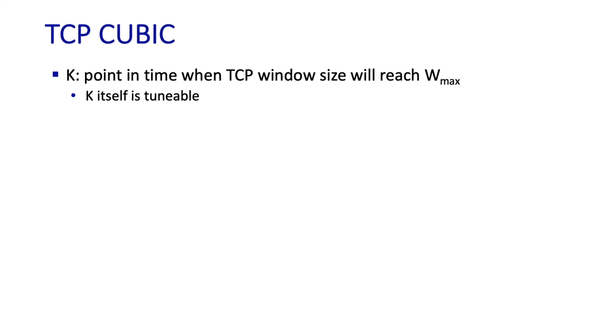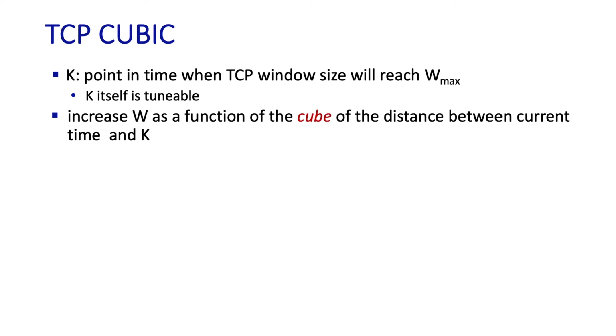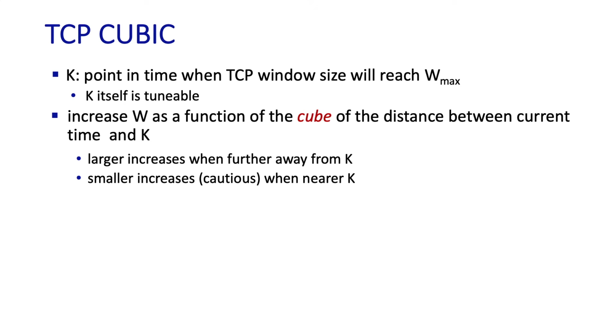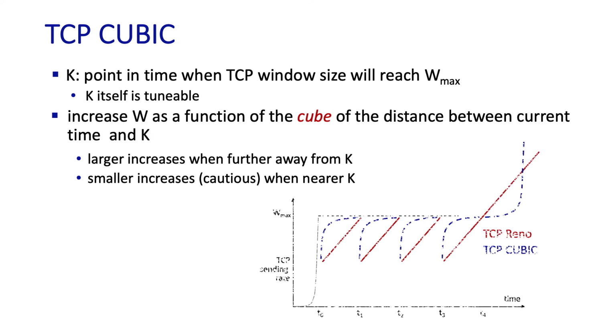So specifically, TCP CUBIC operates as follows. It first chooses a future point in time at which it wants to have ramped up its window size to the window size when it last experienced a loss event. That's Wmax. TCP CUBIC then increases the window size as a function of the cube of the difference between the current time and the time at which it'll hit that sending rate where losses were last incurred. This means that TCP CUBIC increases its sending rate more quickly than AIMD when farther away from Wmax, but increases it more slowly when close to Wmax, as shown in the diagram here.